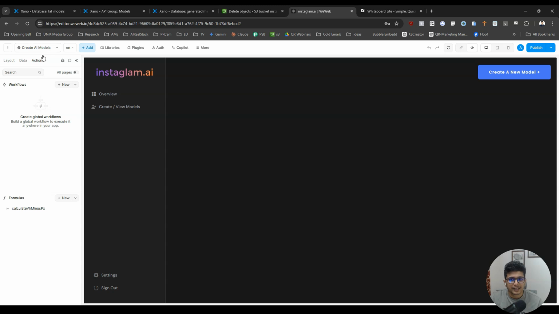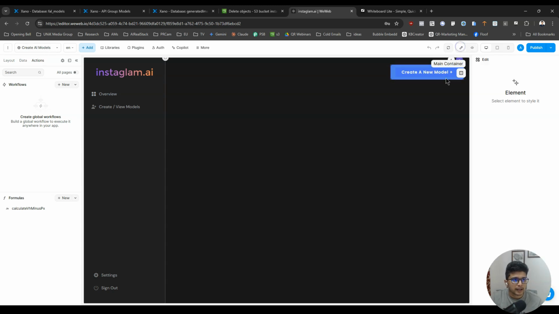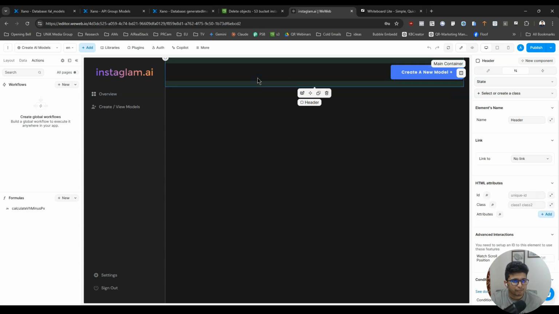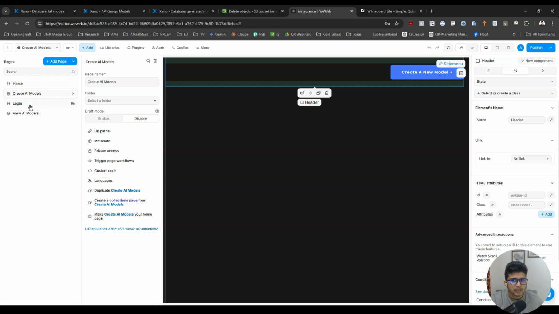Okay, so now we are in the create AI model page, and in that page we don't really need this, right? But I feel like it would be a good idea to remember the padding we added here. So likewise, it would be a good idea to add that padding across.